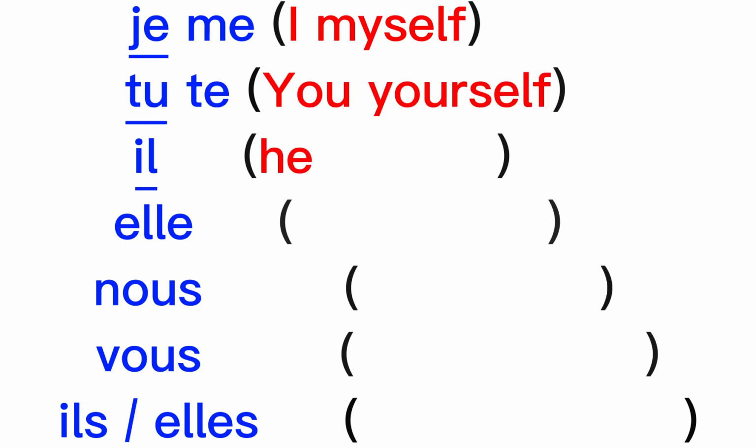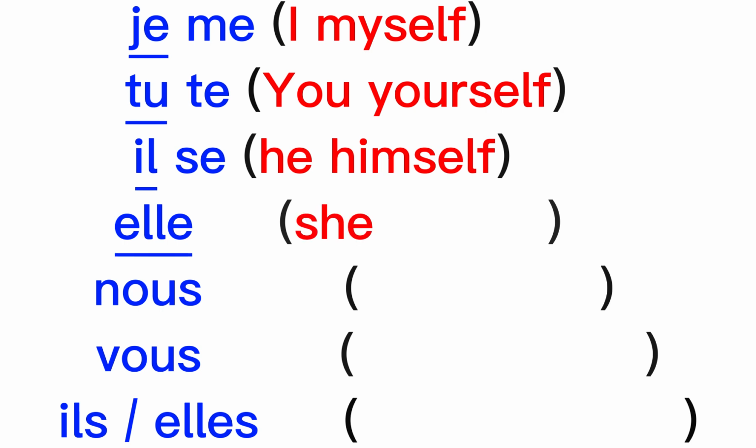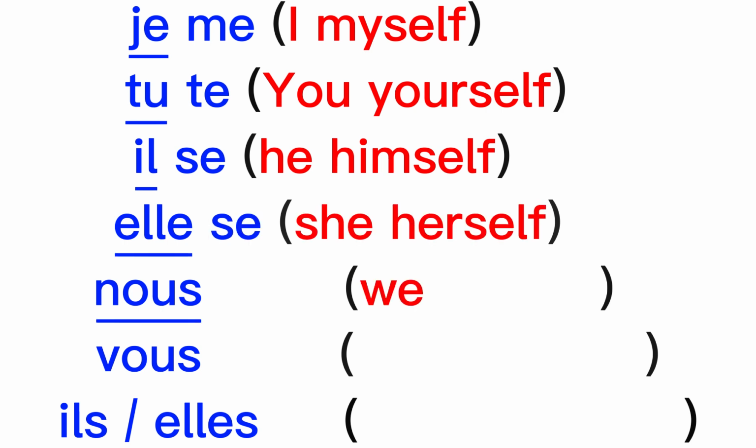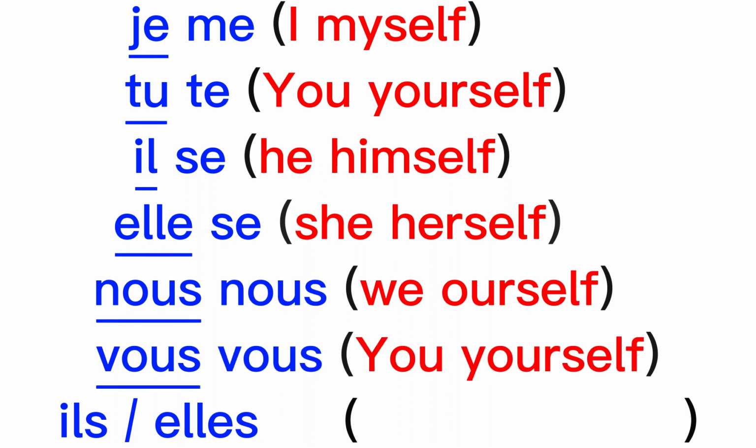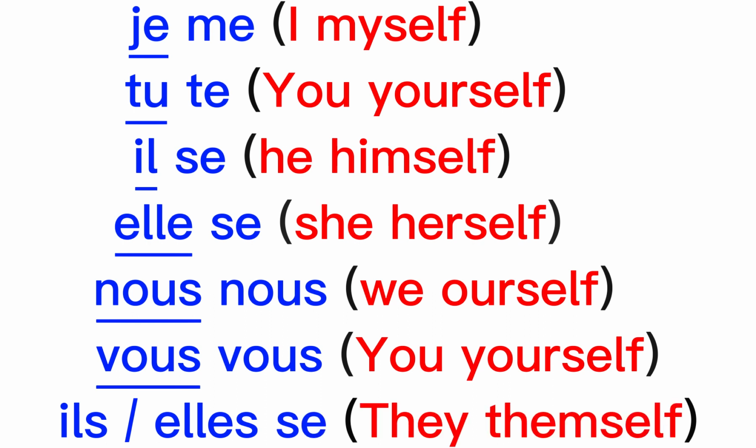Il, se. Elle, se. Nous, nous. Vous, vous. Ils, elles, se. Write it down for your reference.